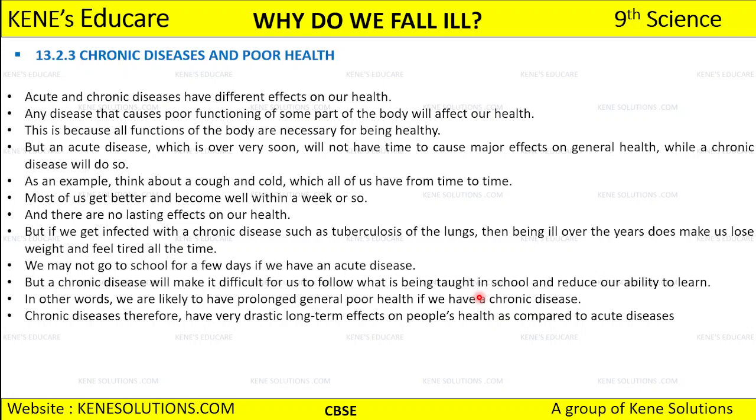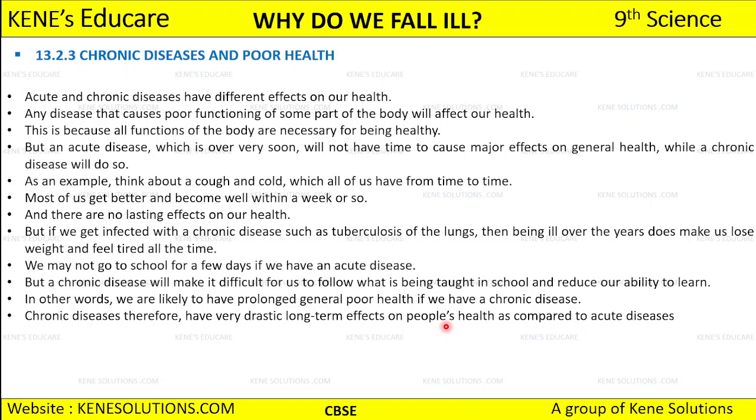In other words, we are likely to have prolonged poor general health if we have a chronic disease, and that is why chronic disease is always going to lead to poor health. So chronic diseases have a very drastic long-term effect on people's health as compared to acute disease, because acute disease cannot cause a major effect on our general health, right?